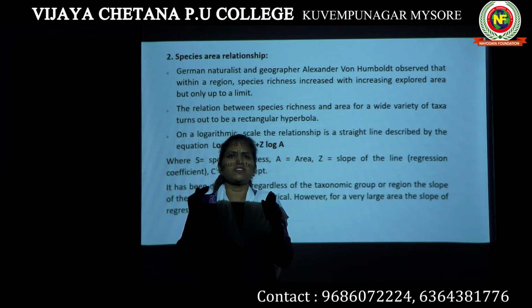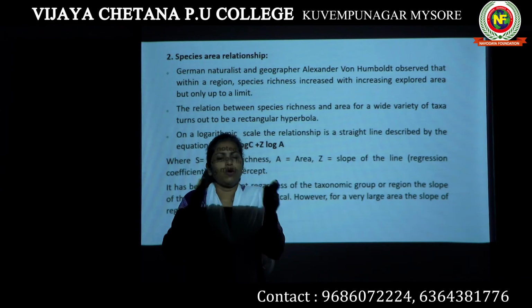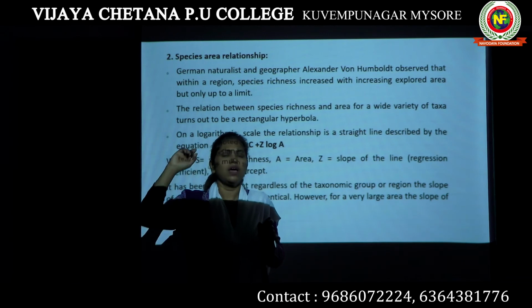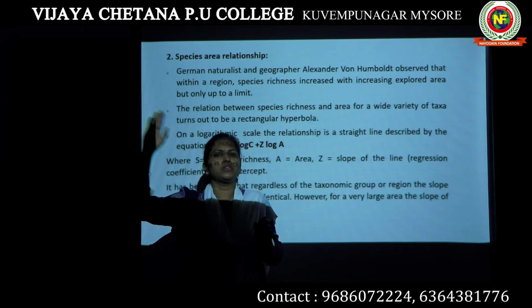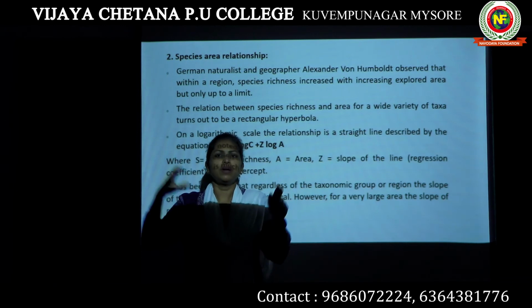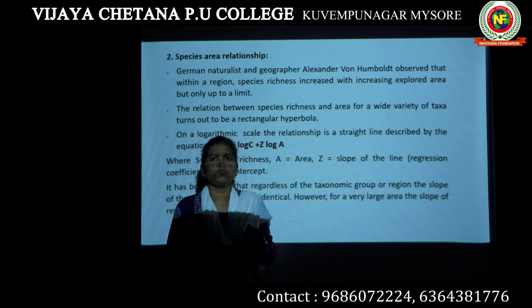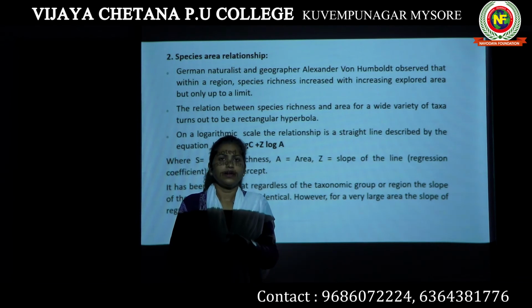So this is known as the species area relationship. When you go from a smaller area to a larger area, the species diversity increases, but only to a certain limit. After that, when you go to a larger area, the species diversity is not going to increase, because the diversity that you find in Karnataka is similar to the diversity that you find in Kerala. So we cannot say the species diversity increased, right?